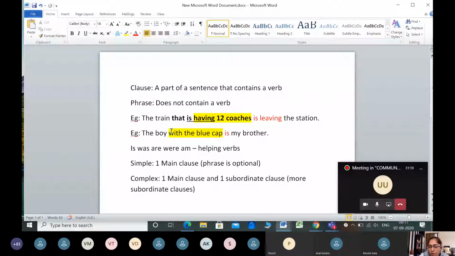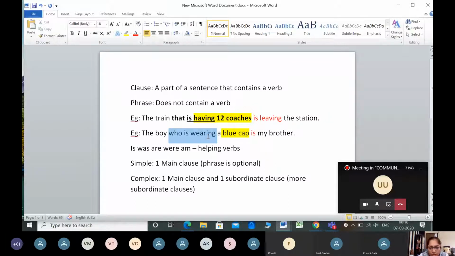So if I want to convert a phrase into a clause, I should include a verb into it. And how will I include a verb? I have this phrase, "with the blue cap." I can change it to "who is wearing the blue cap" or "wearing a blue cap."